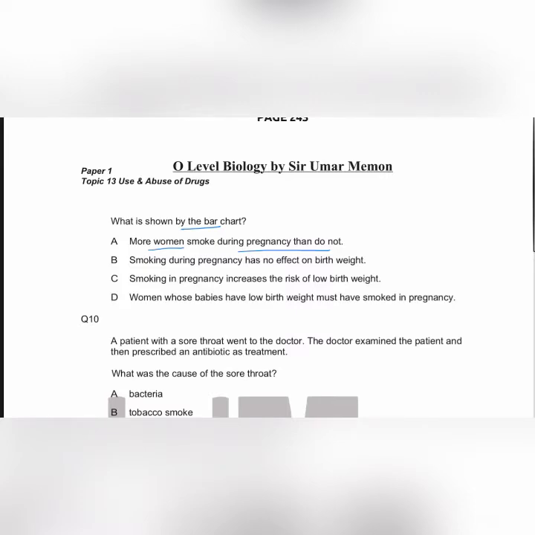So let's move towards the statement B. Statement A is wrong. Statement B suggests that smoking during pregnancy has no effect on the birth weight. No, we can see from the data that among smokers there is a higher percentage of women who had babies with low birth weight. So yes, smoking during pregnancy has an effect on the birth weight. Smoking in pregnancies increases the risk of low birth weight. Yes, this is the true statement. Okay. Question number 10.